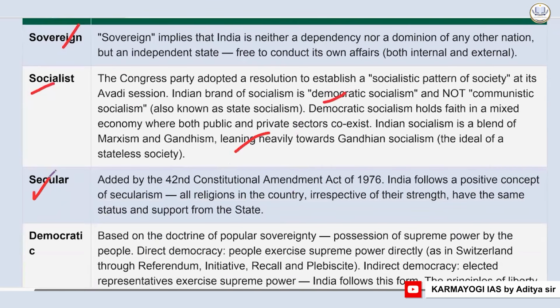That is not having the arm's length principle like the French Constitution. Here, the state is positively interacting with religion. They are trying to positively contribute as well. And all religions in the country, irrespective of their strength, have the same status and support from the state.